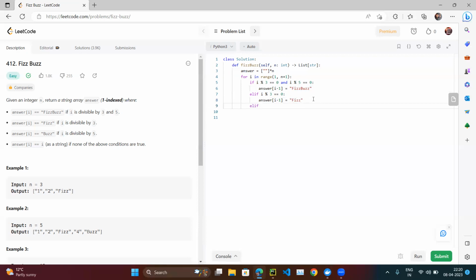And if i modulo 5 equal to 0, if it is divisible by 5, then we put Buzz. Otherwise, we put i only, but in the form of a string, because here i is an integer one, but we need it as a string. And then we are going to return our answer array. Let's try to run it.